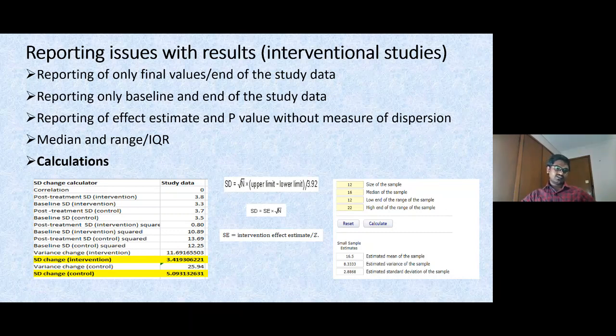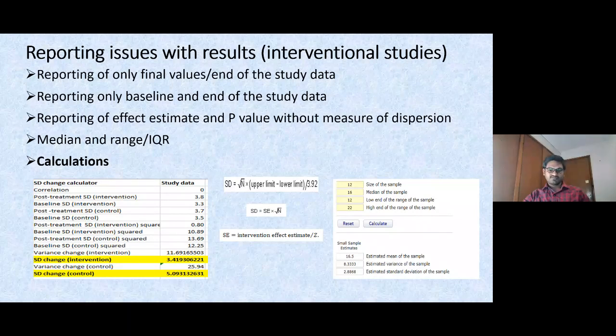Next, median and interquartile range. Here I'm giving you one example. The sample size is 12. The median of the sample is 16, the lower end of the range is 12, and the upper end is 22. If you calculate it, it is going to give you 16.5. That is the mean that you are going to obtain and keep in your data collection form. And here it is giving the variance as well, but we are interested only in the standard deviation. So 16.5 is our mean and 2.88 is our standard deviation.